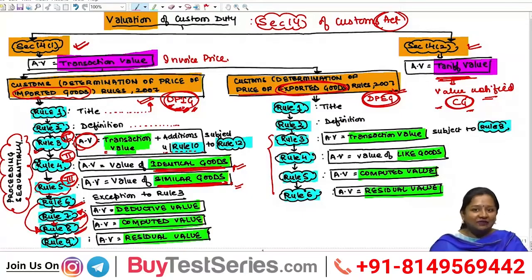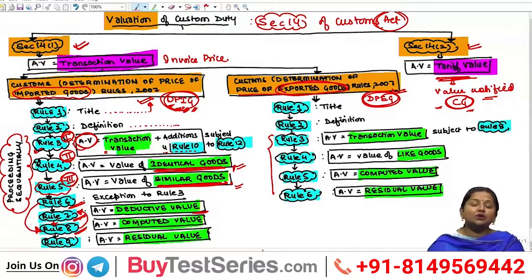The reason behind that again we will see later, but the only difference between them is that Rule 7 talks about the deductive value, the value which shall be determined at the Indian port by deducting all the post importation expenses therefrom, and if no post importation expenses or post importation value is given, then under Rule 8 computed value shall be taken, wherein the aggregate of all the expenses incurred from foreign port or from foreign manufacturer, foreign exporter to the Indian port shall be taken as AV.